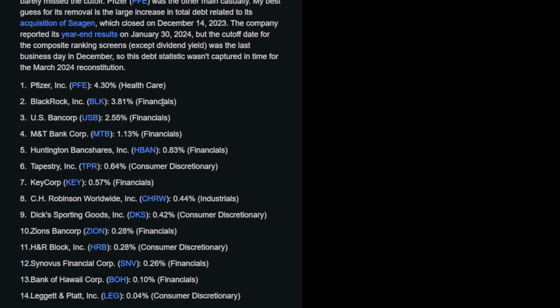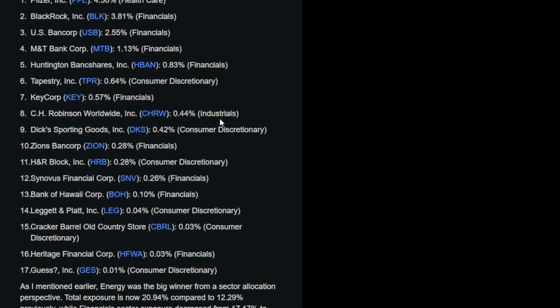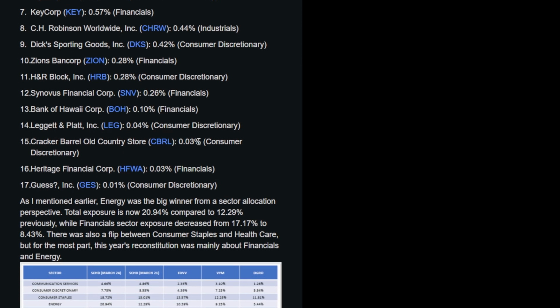We have BlackRock leaving. We have US Bancorp. Then we have MTB leaving, HBAN. We have TPR. Key's no longer a part of it. CHRW, DKS. We have ZION, HRB, SNB, BOH, LEG is no longer a part. And lastly, CBRL, HFWA, and GES.